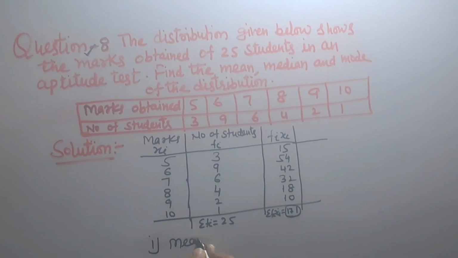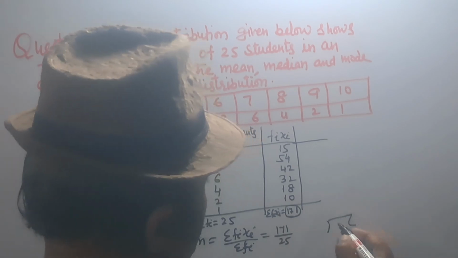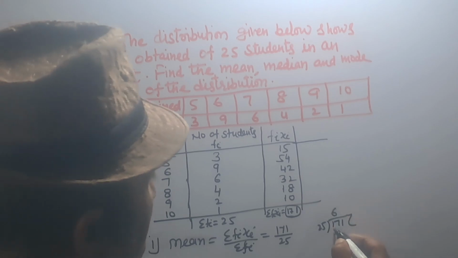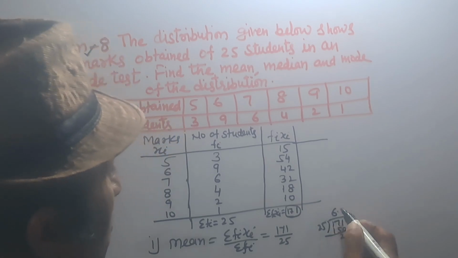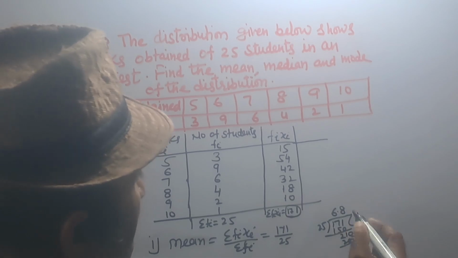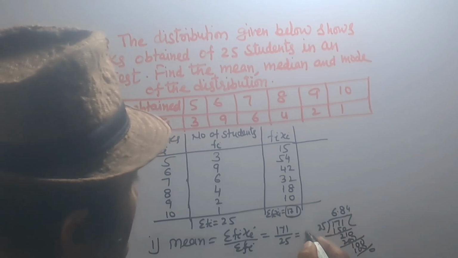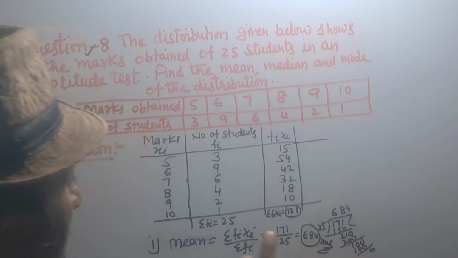So mean: first part, mean equal to summation fi xi upon summation fi, that is 171 upon 25. 171 divided by 25. 25 6s are 150, 21.0, and 25 8s are 200, 10.0, 4s are 100, that is equal to 6.84. Answer.